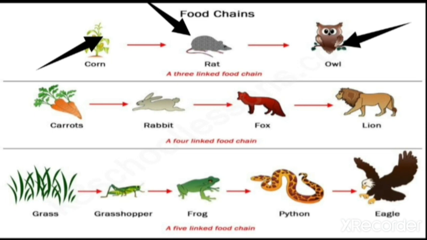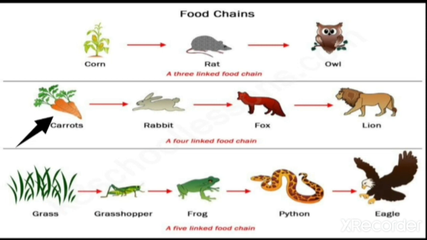So here it is an example of a 3-linked food chain. The first one is a corn plant, the second one is a rat, and the third one is an owl. Means the corn plant will be eaten by the rat, and the rat, again, will be consumed by the organism called an owl. So this is a simple example of the food chain. And the next one is a 4-linked food chain. The 4-linked food chain is an easier one.